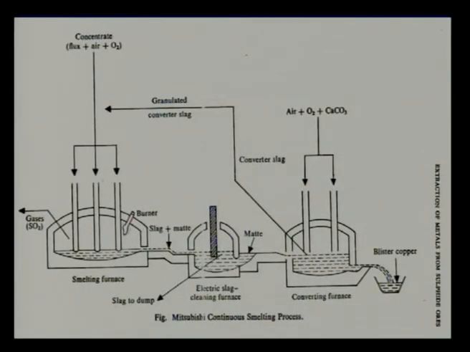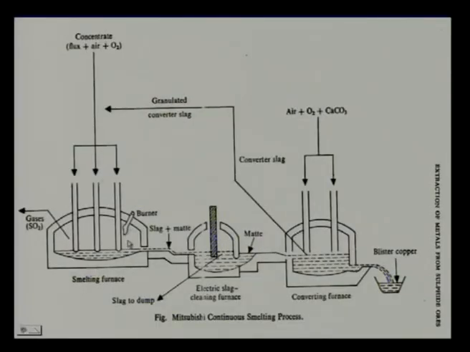The Japanese proposed a smelting process called the Mitsubishi continuous smelting process, which actually was a continuous process, but not necessarily one reactor. They had 3 reactors, but the interesting concept was that there is a smelting furnace where flux, air, and oxygen are injected, combining roasting and smelting in one step.